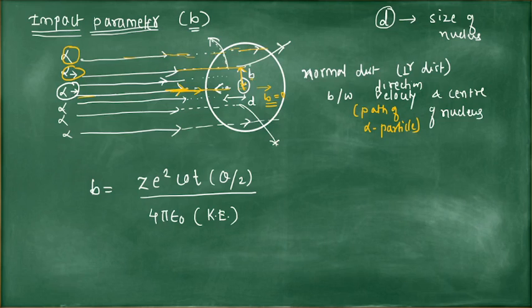So this B determines the deviation, and B can be obtained by using this formula: Ze square cot theta by 2 upon 4 pi epsilon 0 kinetic energy. So this is the formula. Multiple choice questions from this point of impact parameter we will discuss in the next video.